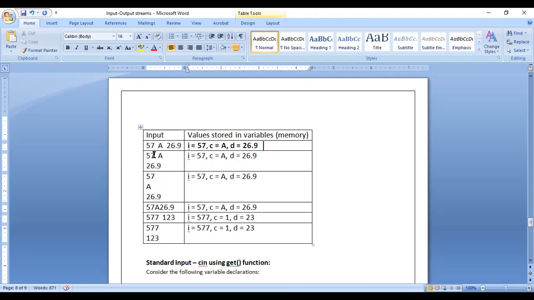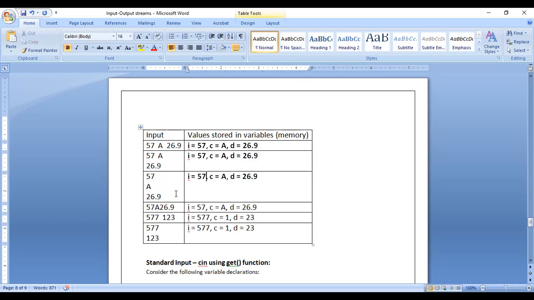It's very easy to understand. Next case, 57 space A, enter key 26.9. So what I have done is 57 space bar A, enter key 26.9. In this case, 57 will be stored in variable I and A will be stored in variable C. D contains 26.9. Next case, 57 press enter key, A press enter key, 26.9. This is also very easy. First value will be 57, second value will be A, third value will be 26.9. That is, I contains 57, C contains A, then D contains 26.9.